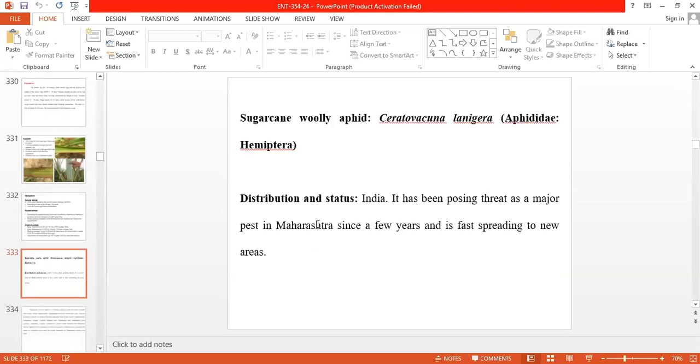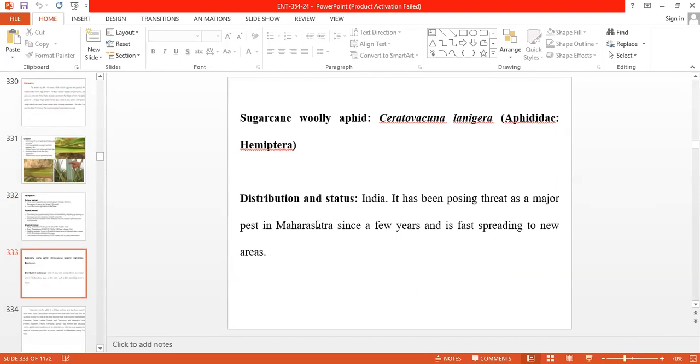The next one, sucking pest of the sugarcane. This is one of the major sucking pests causing very severe loss in the sugarcane belt, that is the sugarcane woolly aphid. Scientific name Ceratovacuna lanigera.